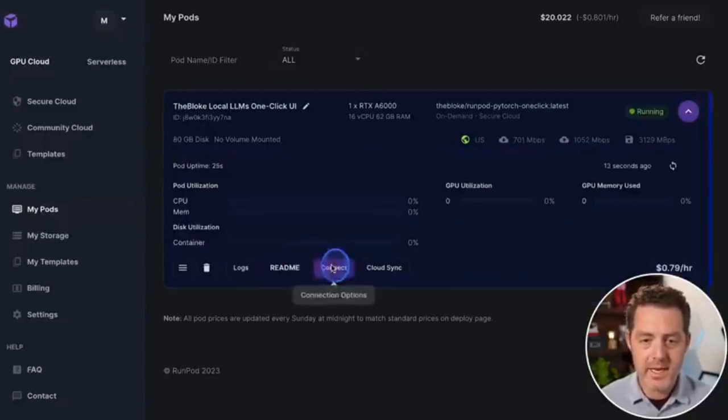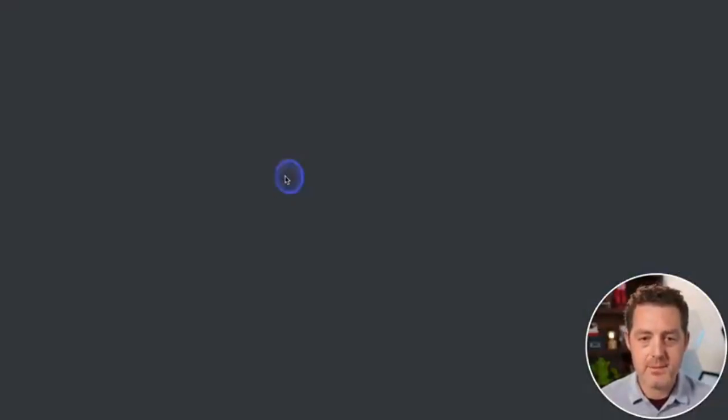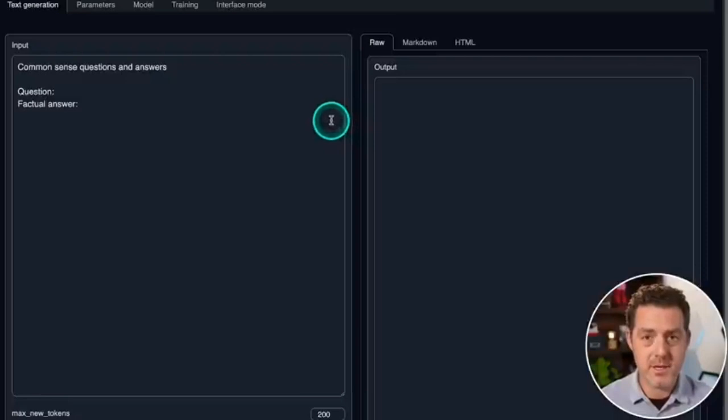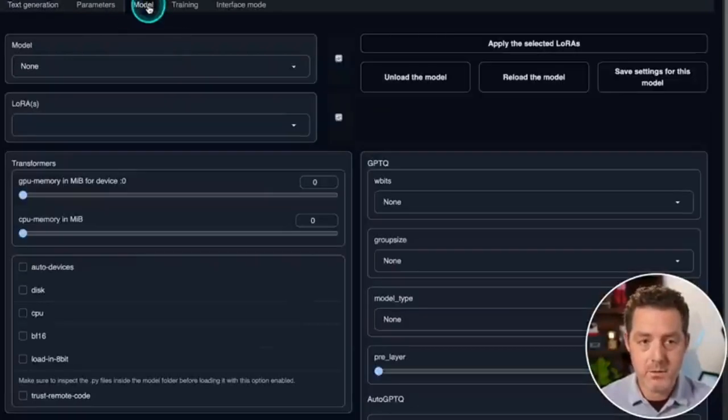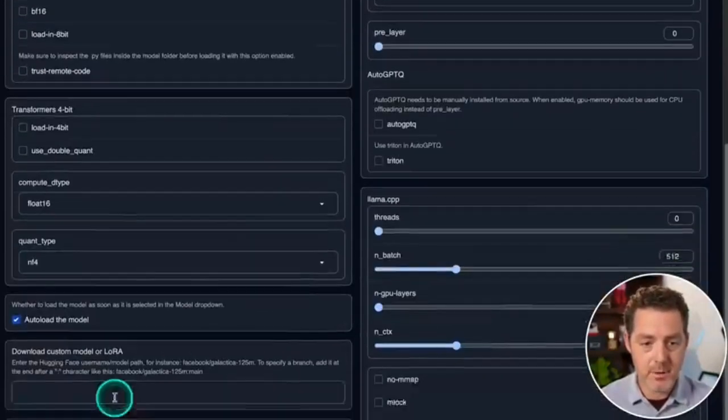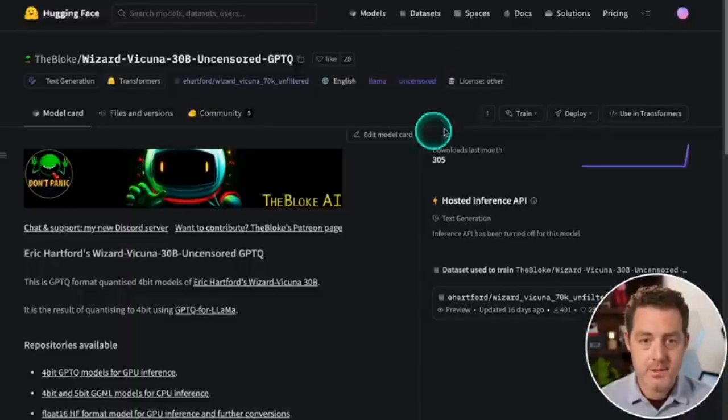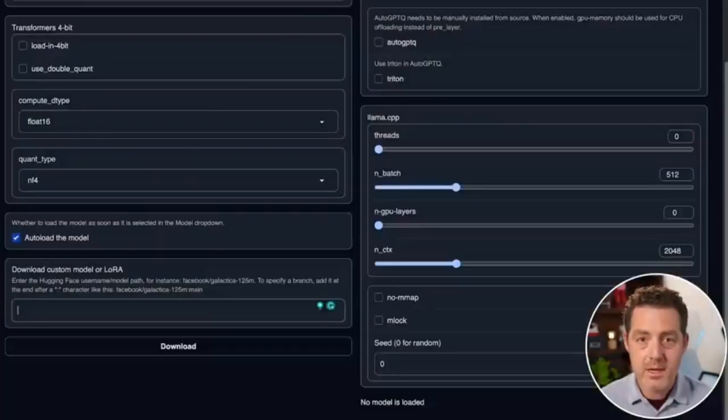Okay, now we click connect, and then we say connect via HTTP. Click, and it will open up text generation web UI. From there, let's go over to the model tab. We're going to scroll down to the bottom, and right here, we're going to enter our model. So let's switch back over to Hugging Face. We're going to grab the Wizard Vicuña 30B Uncensored GPTQ model. This is by TheBloke. We're going to click this little copy button right there, switch back, paste it in, and click download.